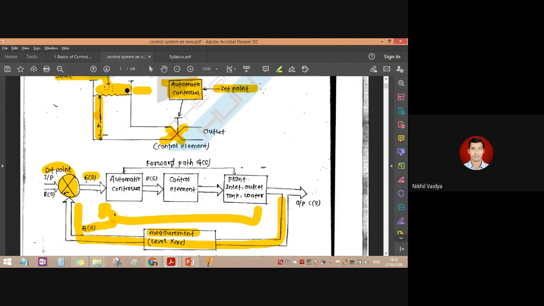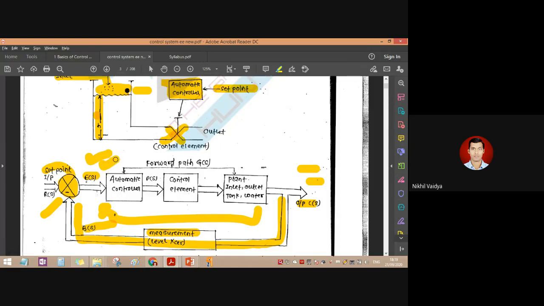Now the set point is already set, and this negative sign indicates that the output which is coming here needs to be subtracted. What does that mean? The output is higher than the set point or the desired output. When the output is higher than the desired output, this particular level transducer will sense that it needs to go down. So the final error signal will be what?